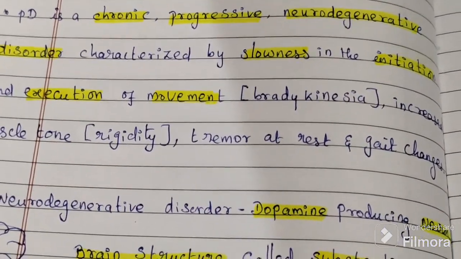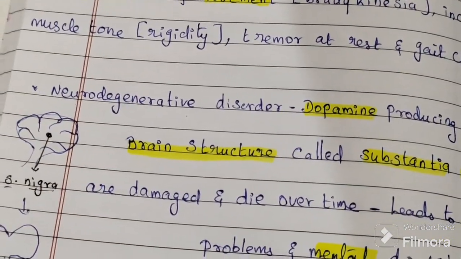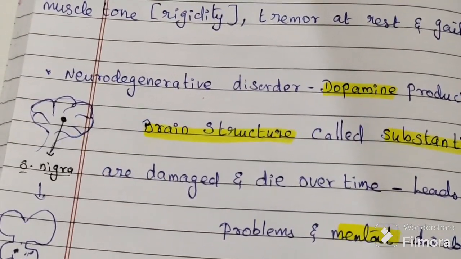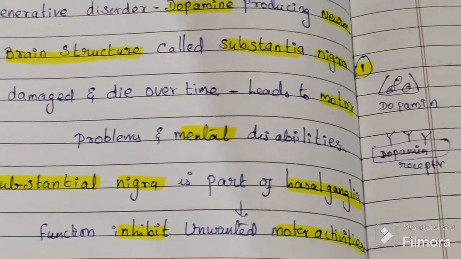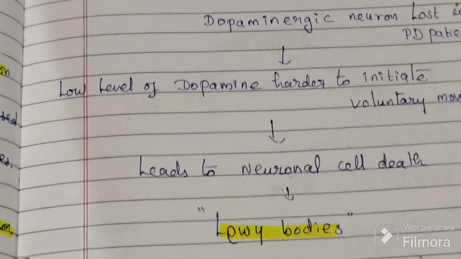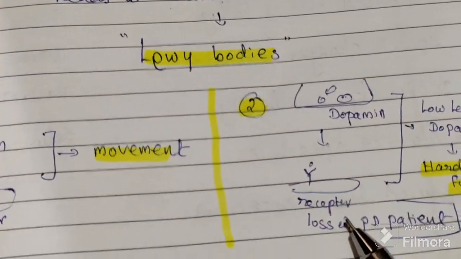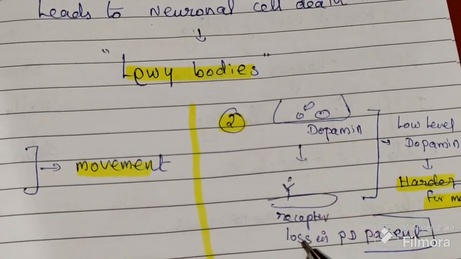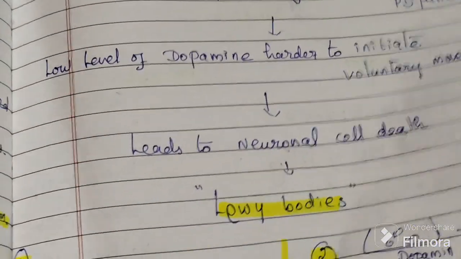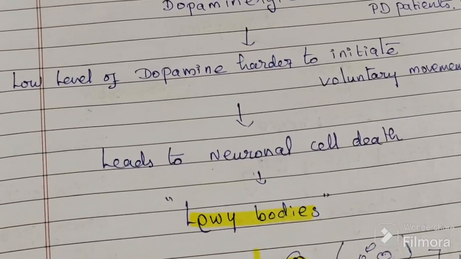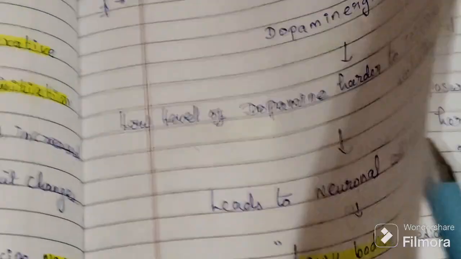The dopamine producing neurons are fully affected, so dopamine does not bind with the dopamine receptor, and movement is affected. In a normal person, dopamine binds with the receptor and we have normal movement, but in a PD patient, dopamine is released but the receptor does not accept it, so movement is harder. The low level of dopamine leads to neuronal cell death, a condition called Lewy bodies.